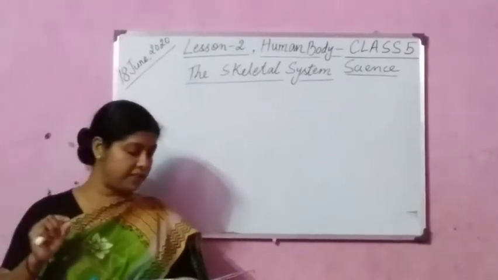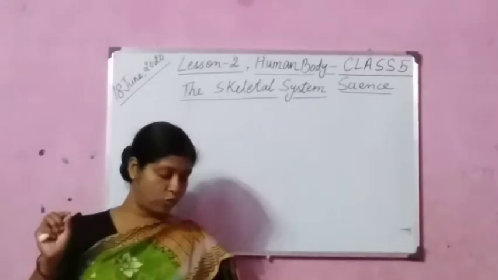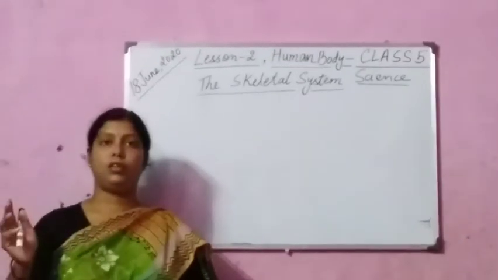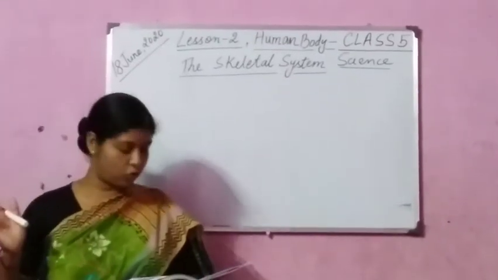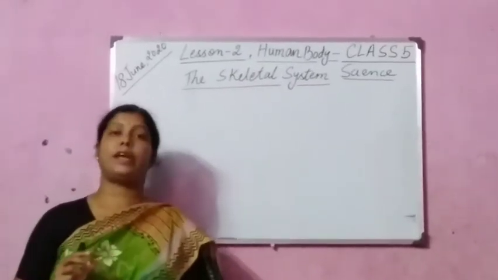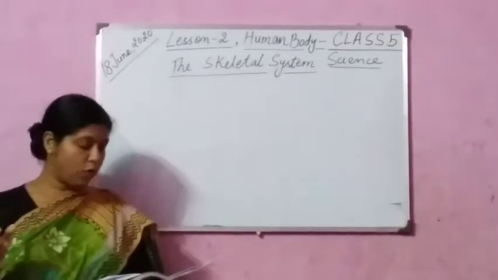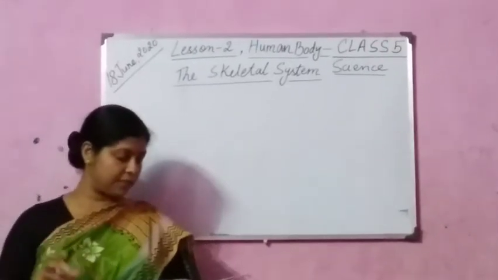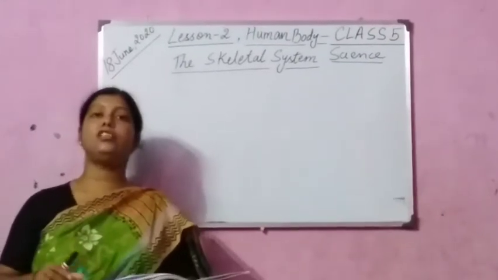This total decreases to around 206 bones by adulthood, like when you are 20 to 21 years old, after some bones get fused together. The bone mass in the skeleton reaches maximum density around age 21.